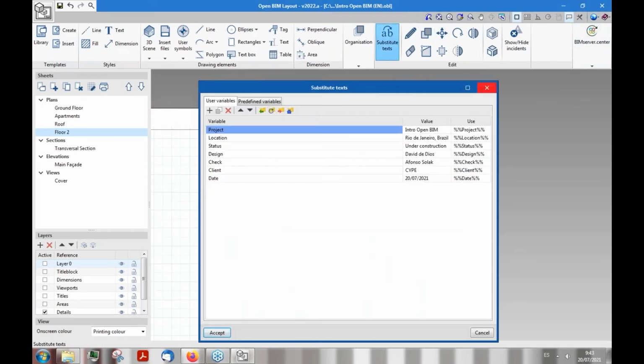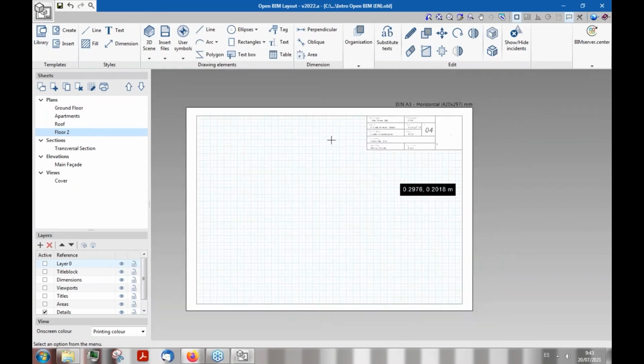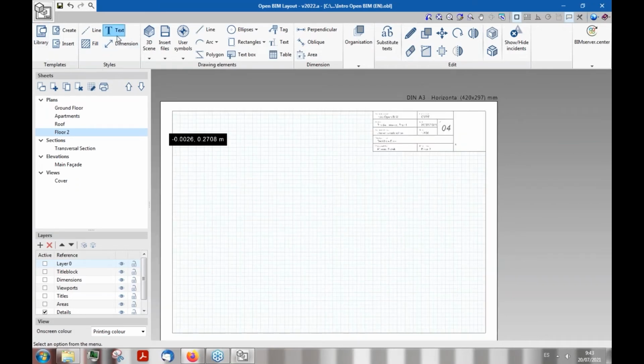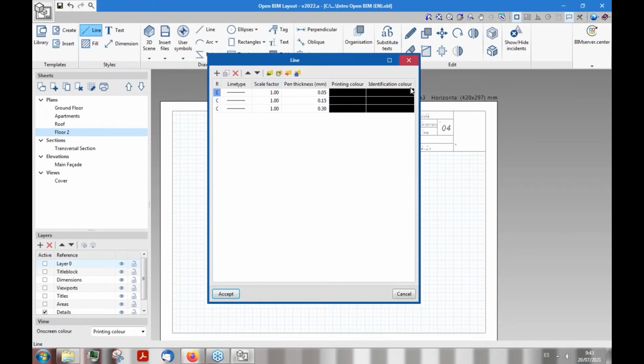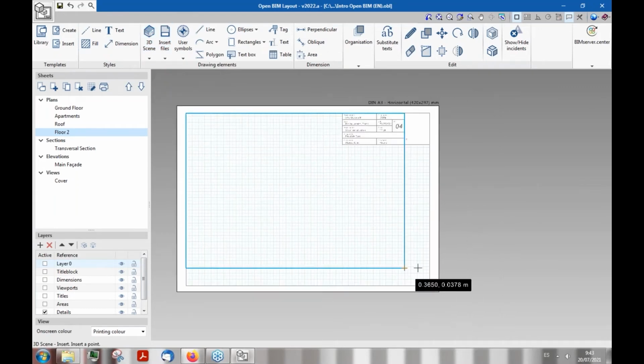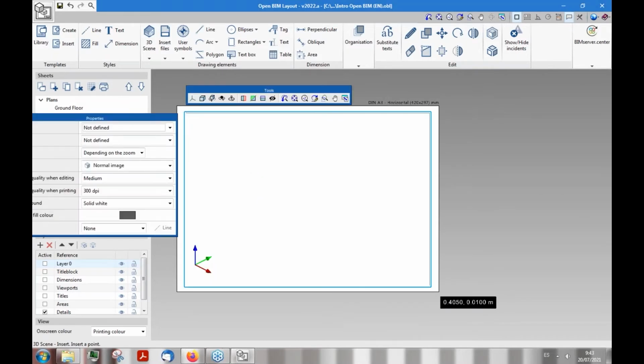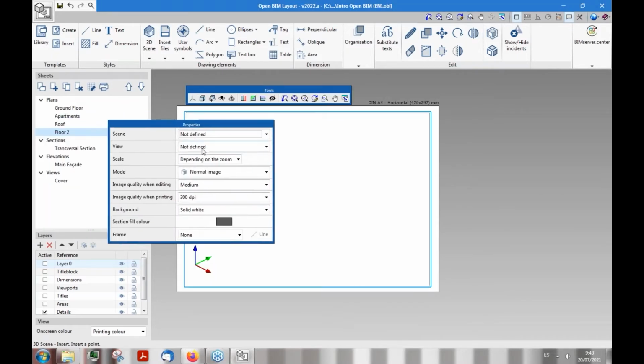So once I have my empty sheet with my template, I can start filling it with elements like lines, text, and so on, just like we did before in CYPE Architecture. We also work with layers as well. And once we have our scene here in the library, we can insert a viewport with the scene that we have set and with the view that we have predefined.